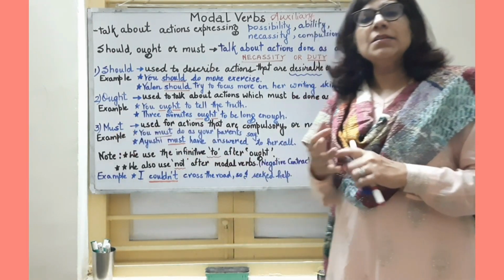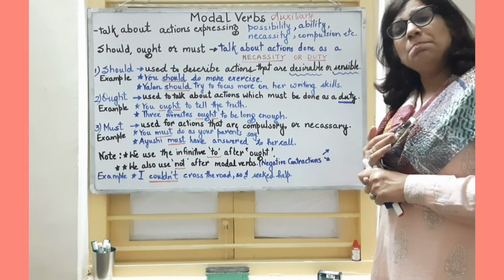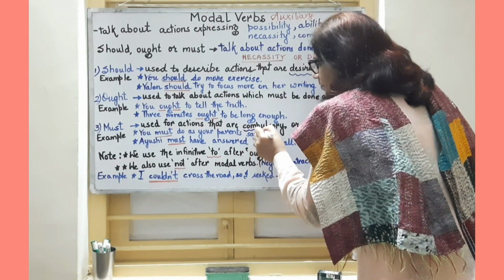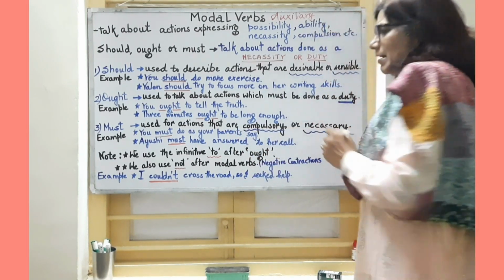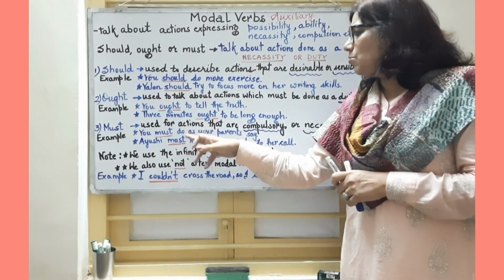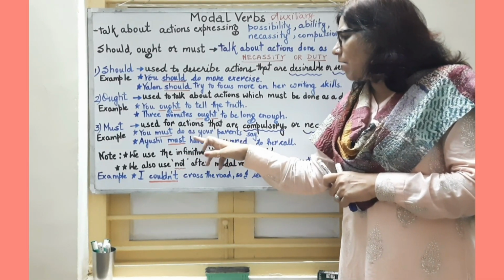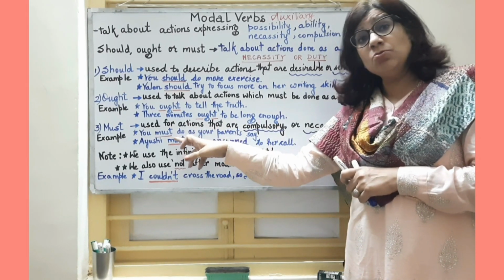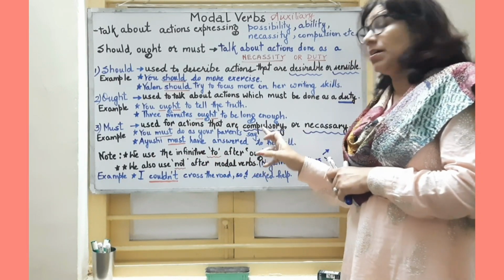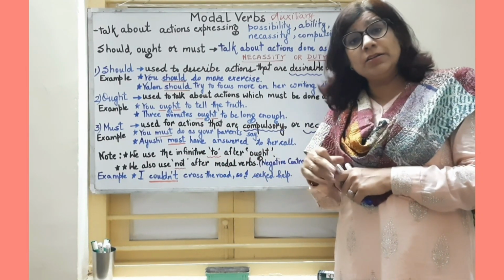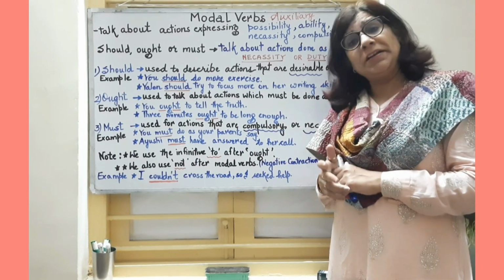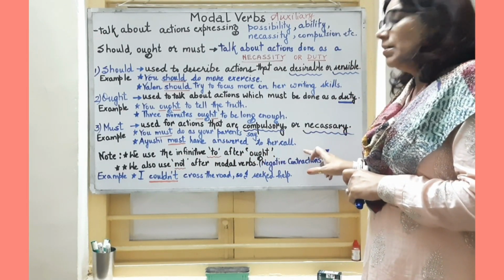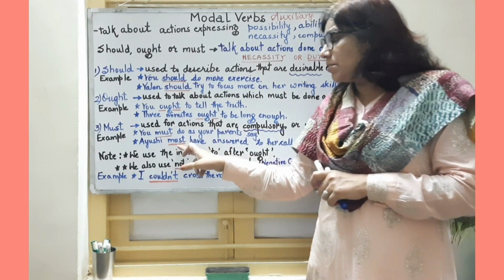Coming to must. Must is used for actions that are compulsory or necessary. Right? You must do as your parents say. Here see, it is compulsory to do what our parents say. It is a necessity or a compulsion on us because they are elder to us and they always think of the betterment of us. Right? Ayushi must have answered her call. Here again we have used must.